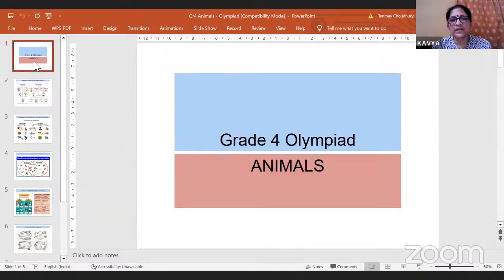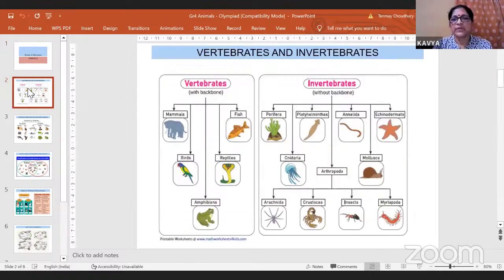Okay, so we start now on animals. Let's start with classification of animals. Now, classification of animals based on their backbone, the presence or absence of a backbone. I hope you know what a backbone is. It is part of the skeleton, that is the vertebral column. The backbone is also known as a spine.